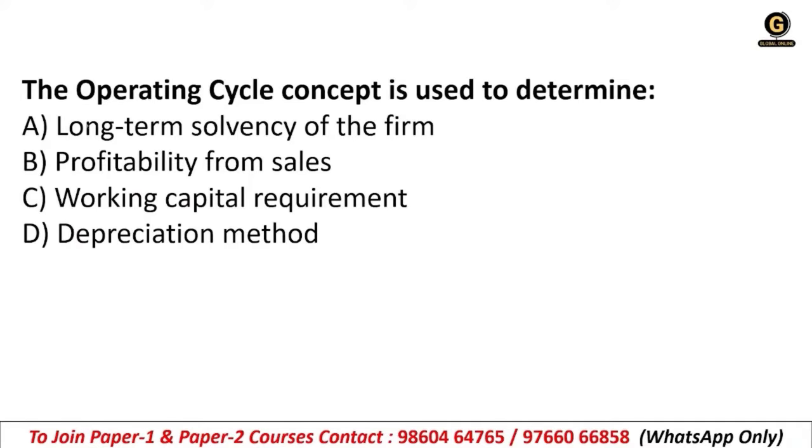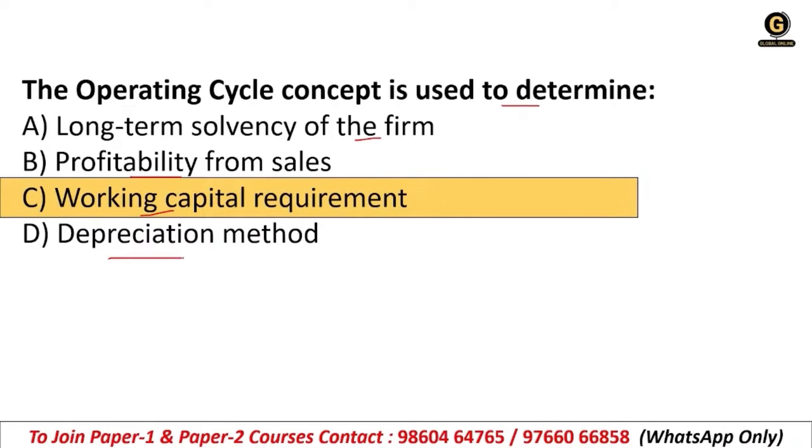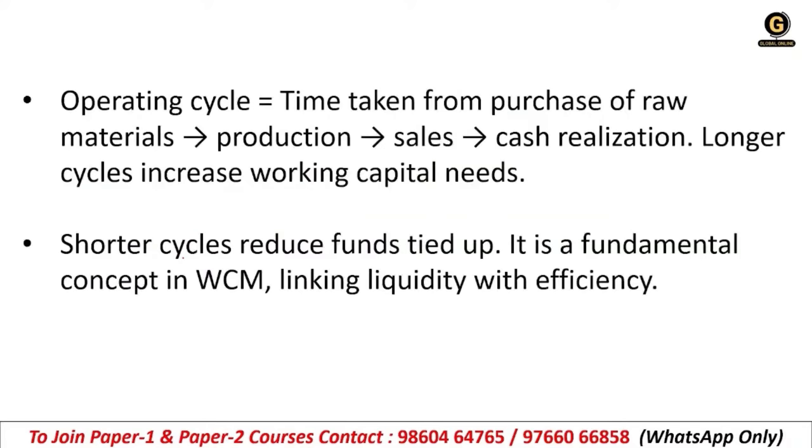The operating cycle concept is used to determine what: long-term solvency of the firm, profitability from sales, working capital requirement, or depreciation method? It is the working capital requirement. Operating cycle means the time taken from purchase of raw material to production, sales, and cash realization. A longer cycle increases working capital needs. The longer the cycle is, the more working capital you need for your company.